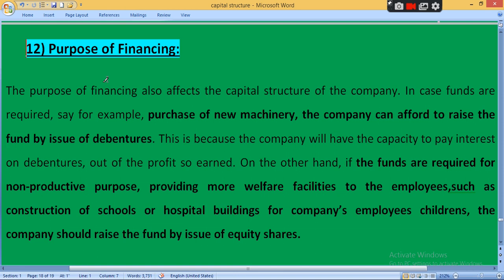So જો તમારો objective profit હોય, profit making નો હોય, income નો હોય, clear, then you have to issue debenture. On other hand, if funds are required for non-productive purpose, you have to keep in mind there are two purpose, productive purpose and non-productive. Productive માં તમને income થવાના chances હોય, profit થવાના chances હોય, so you can capable enough to provide interest to the debenture holder, so you have to issue debenture. Simply. Clear? Then second one, if your